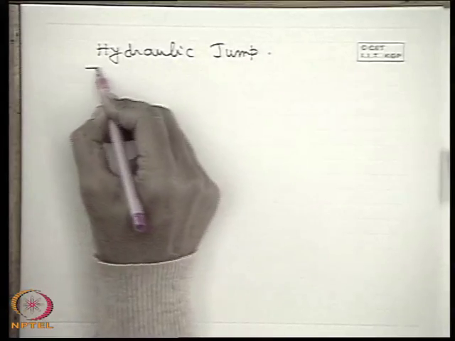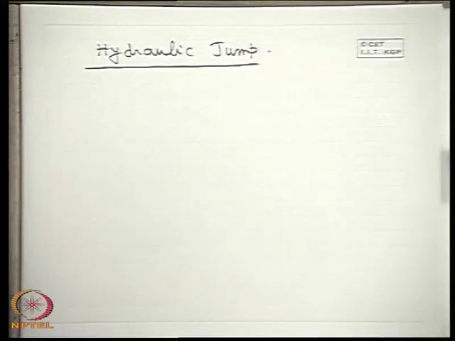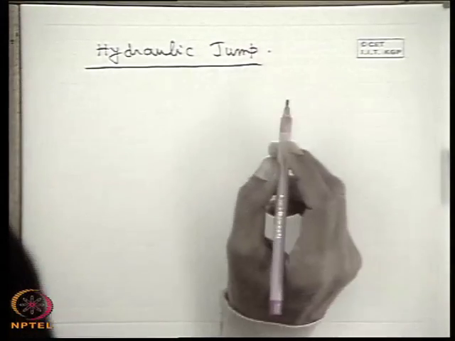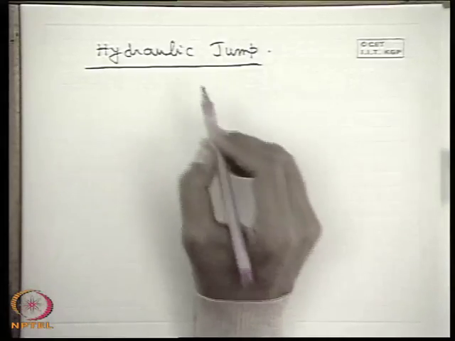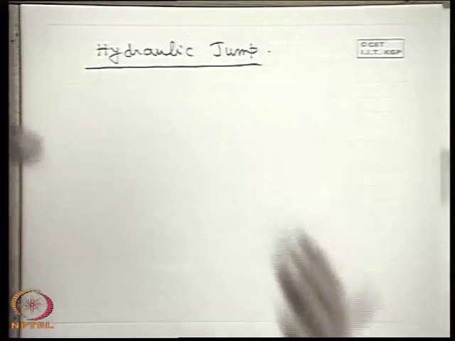After recognizing these two types of flow, tranquil and rapid flow, we will consider the hydraulic jump. By definition, a hydraulic jump is a transition. We can define hydraulic jump as a transition which takes place when a rapid flow is suddenly decelerated to a tranquil flow.